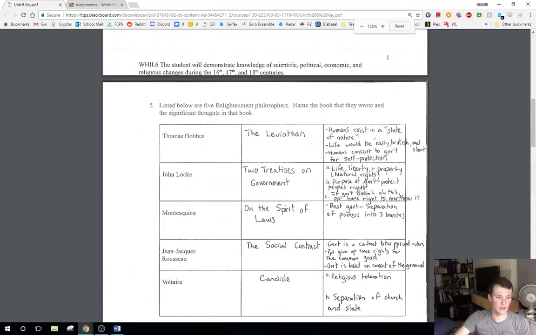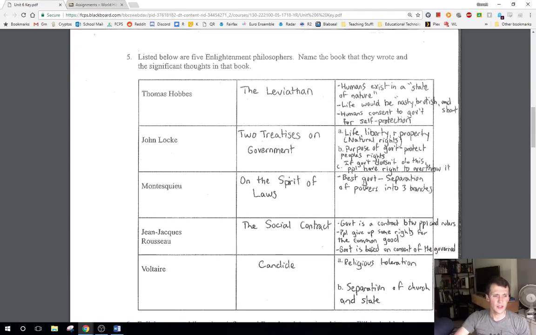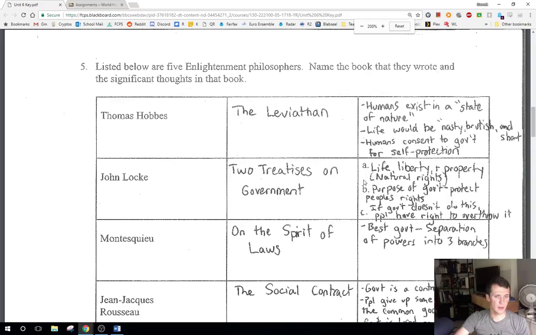Let's see if I can zoom in here a little bit to give you guys a little bit better of a view if you're following along, right? So I probably can zoom in a little bit more here. That's probably pretty good, right?